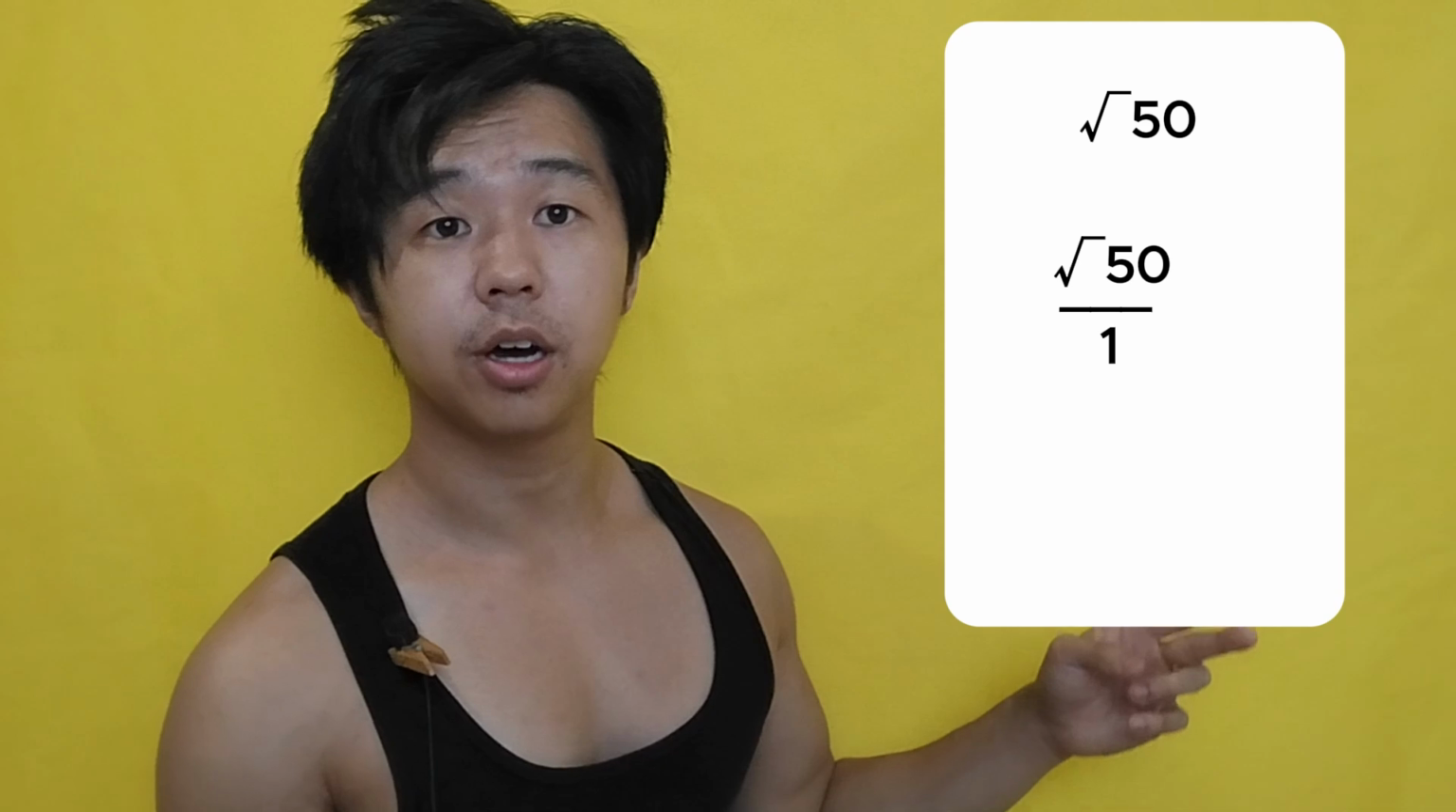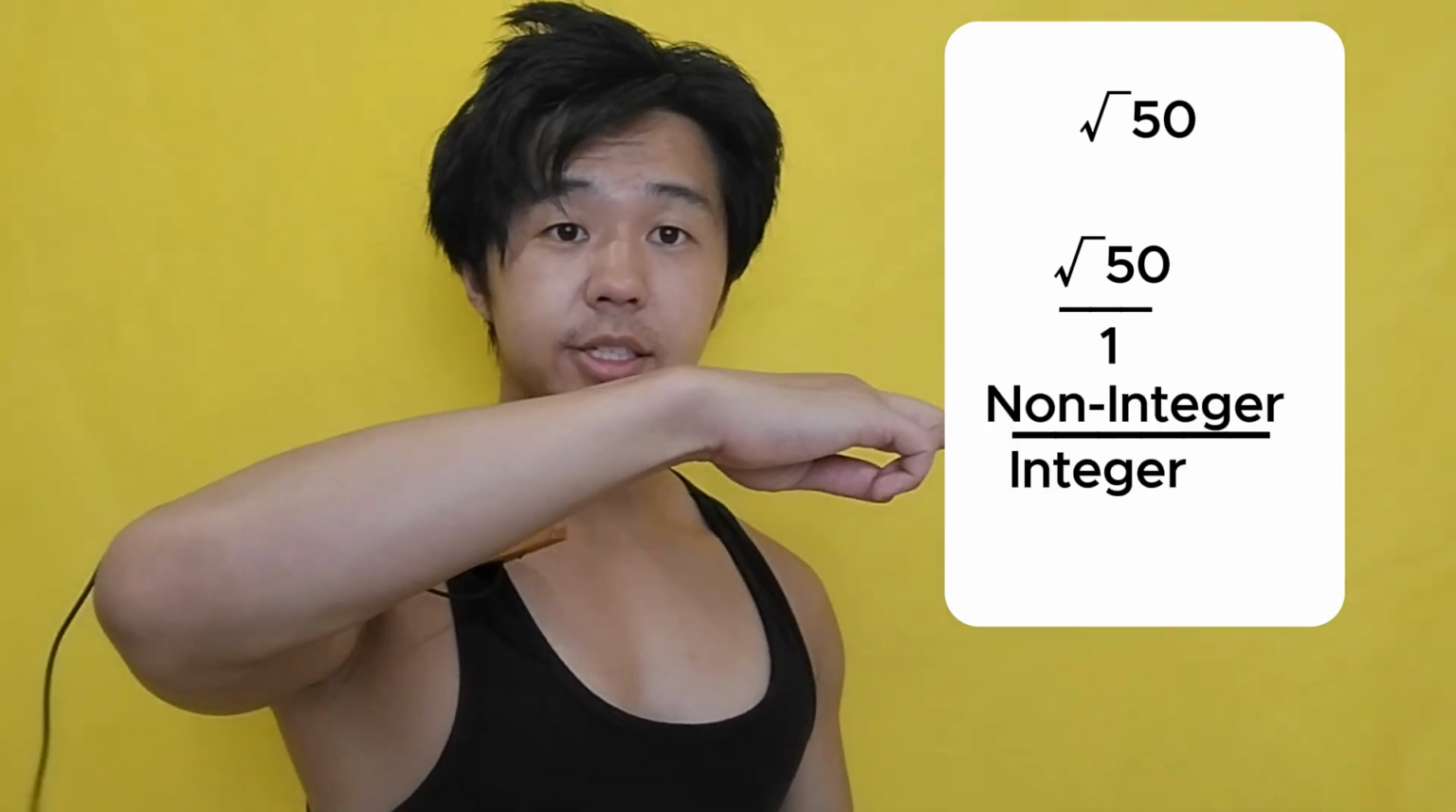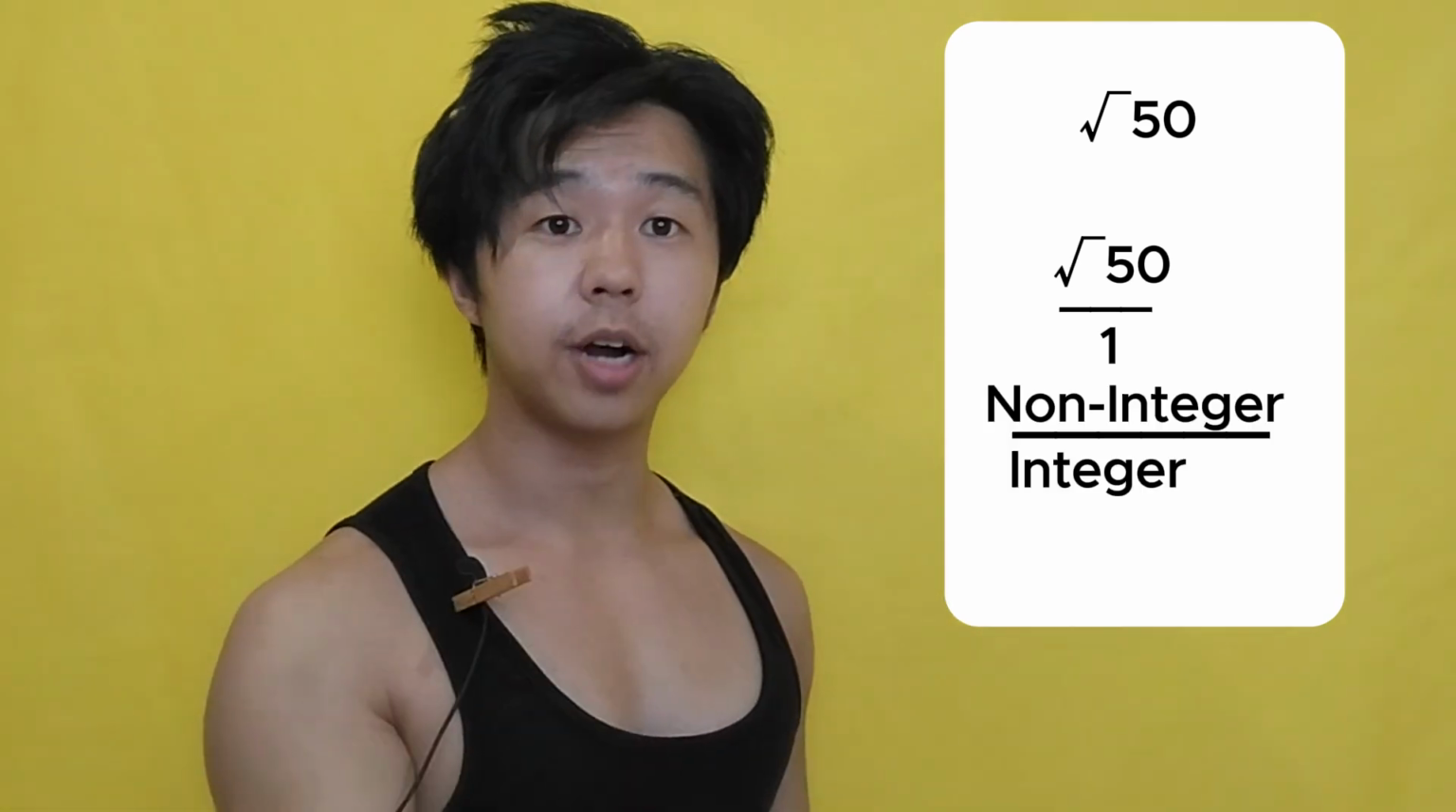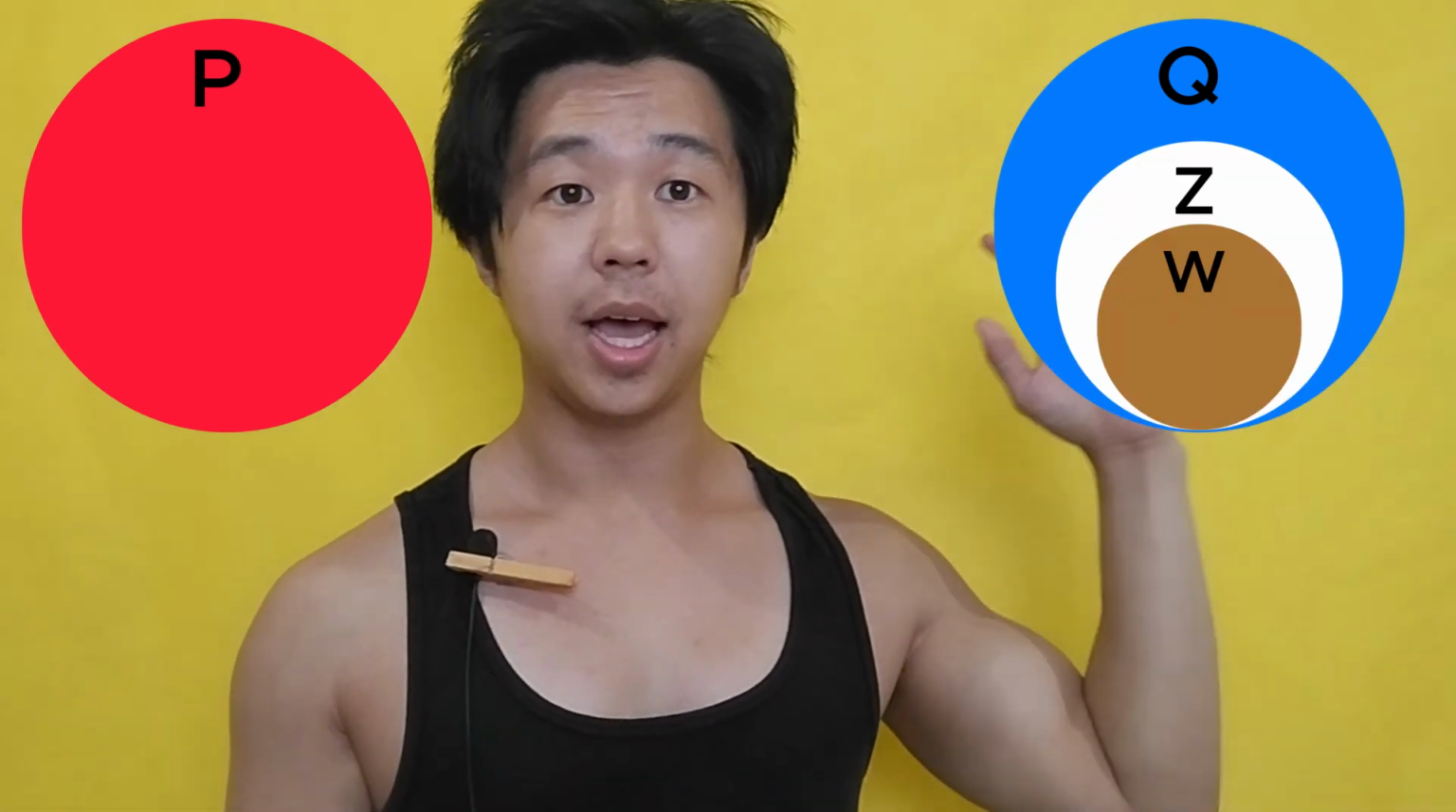The square root of 50, that is not a perfect square. Square root of 50 over 1, non-integer over integer, irrational. Trick question, 5 over 0, rational or irrational? Remember the golden rule, anything over 0 cannot be done, undefined. The world will end.